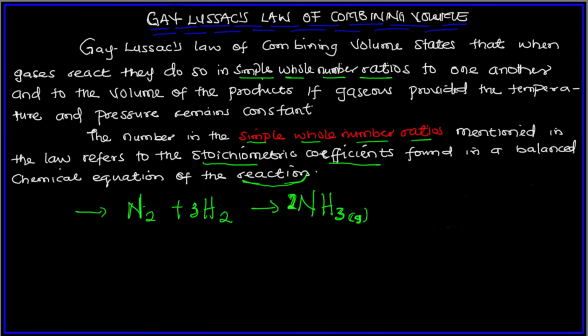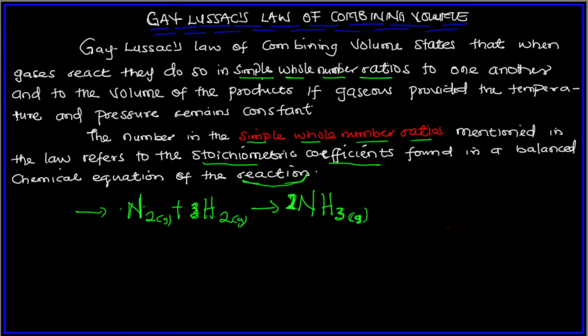So, yeah. When gases react, they do so in simple whole number ratio. The way they react is in simple whole number ratio. So there must be numbers representing this. There must be numbers that we put in this ratio that represent the ratio, definitely. And I said it here, the number in the simple whole number ratio mentioned in the law refers to the stoichiometric coefficient. Stoichiometric coefficient is the number in front of the reactant and the product. If the product is gaseous, these reactants are gaseous too.